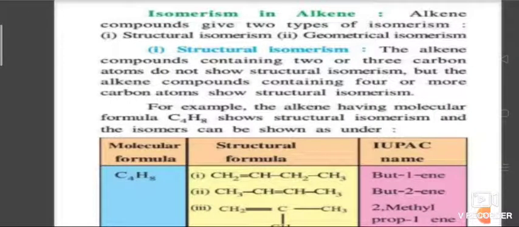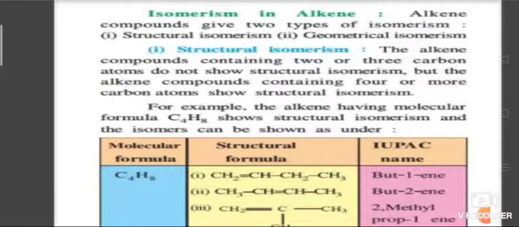Isomerism in alkenes. Alkene compounds give two types of isomerism: structural isomerism and geometrical isomerism, or stereoisomerism. Structural isomerism: alkenes allow the possibility of several structures for a single molecular formula. Alkenes having at least 4 carbon atoms are able to exhibit structural isomerism. For example, alkenes with molecular formula C4H8.